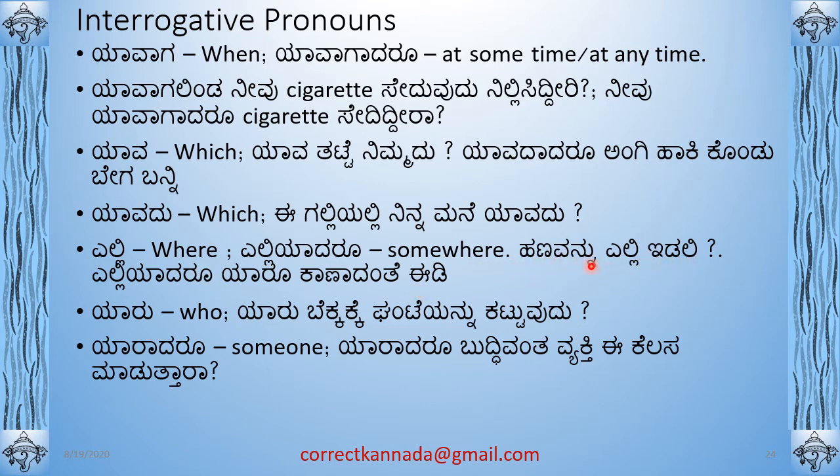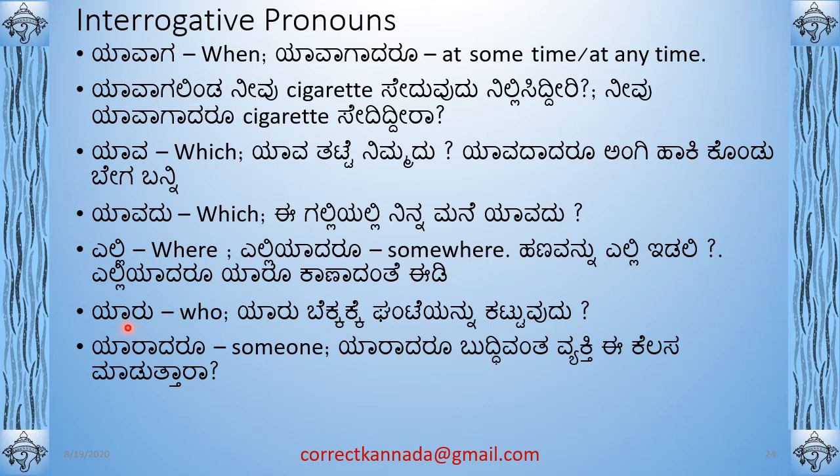So where should I keep the money. ಎಲ್ಲಿಯಾದರೂ ಯಾರು, nobody. ಕಾಣಾದಂತೆ means nobody can see. Keep. Here the spelling is wrong.